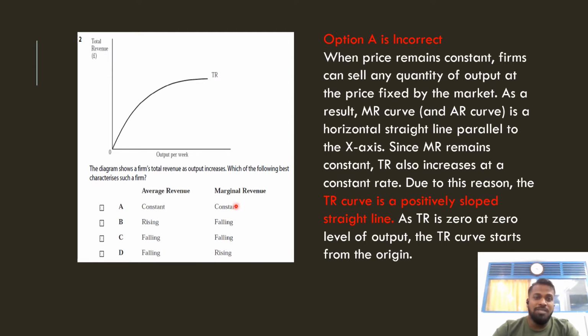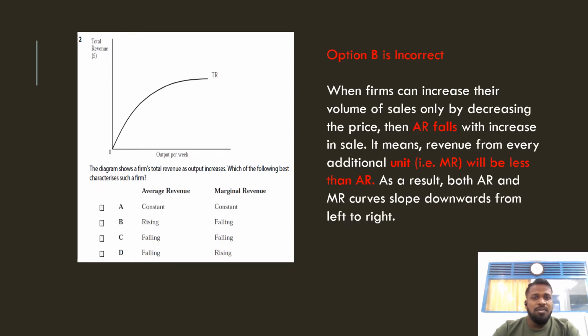At that time, TR will be a perfectly straight line. But it is not a perfectly straight line. That's why option A is correct. When it comes to option B, it is also incorrect.